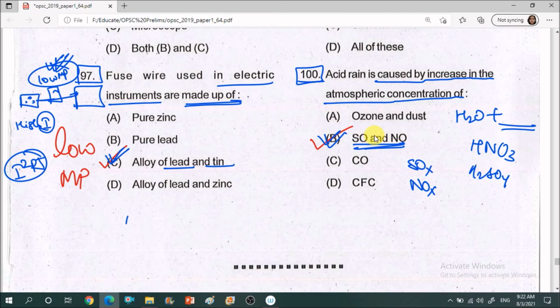So this was the discussion of the OPSC 2019 paper. I hope you liked the discussion.